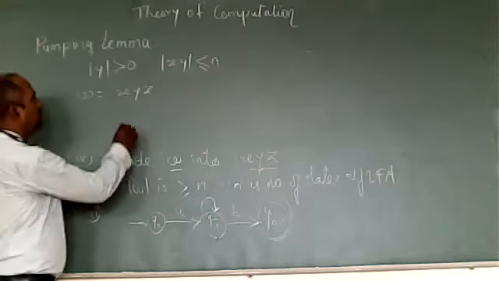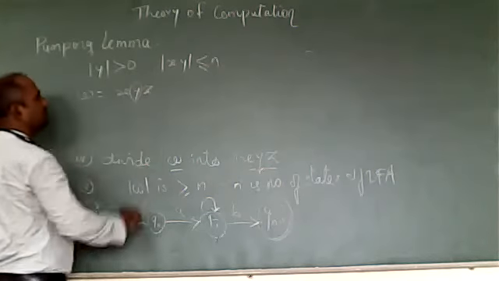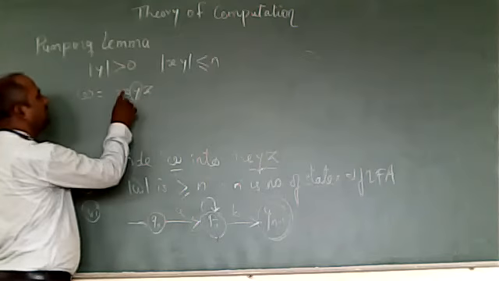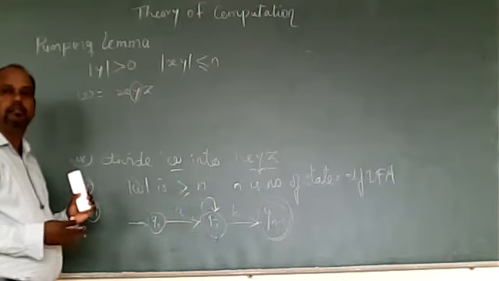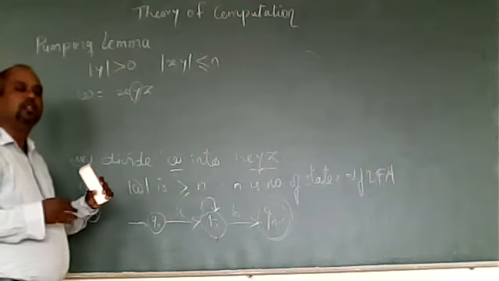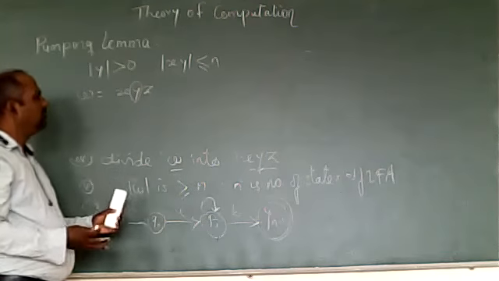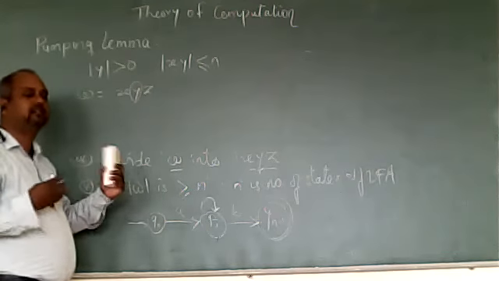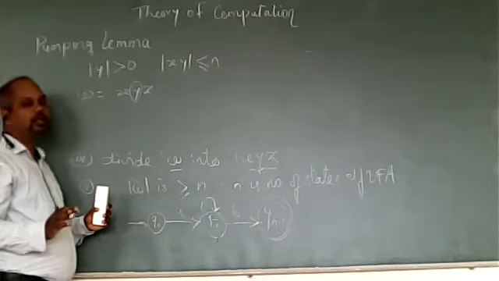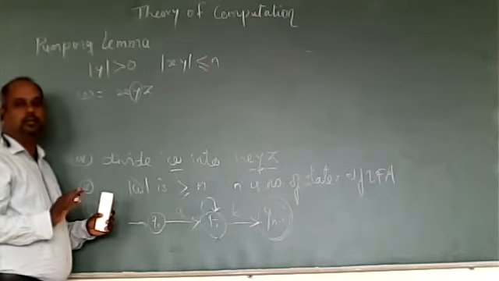Now this Y, the middle part: if we are increasing this middle part, that is, pumping it, then all the strings generated should show the same property.